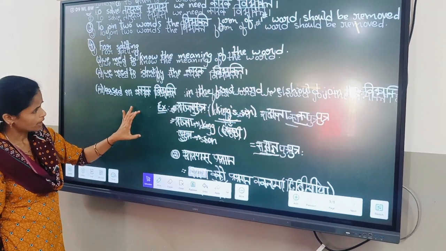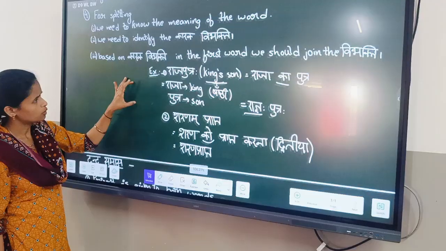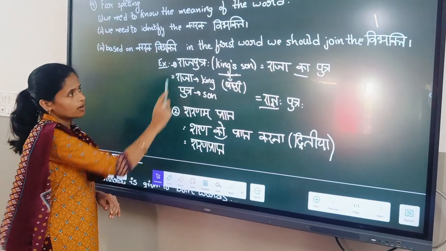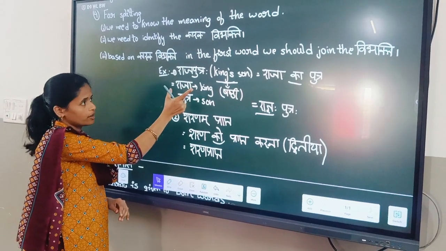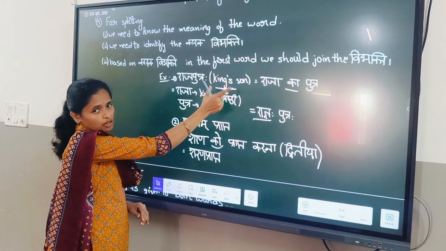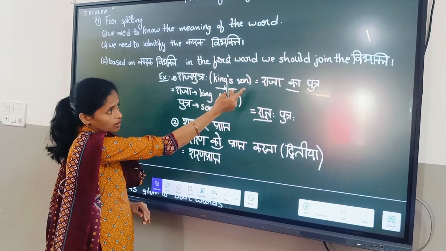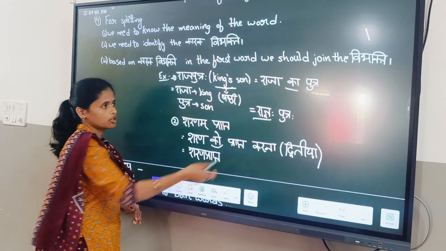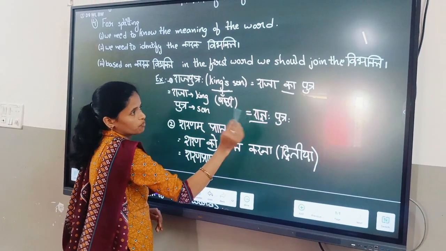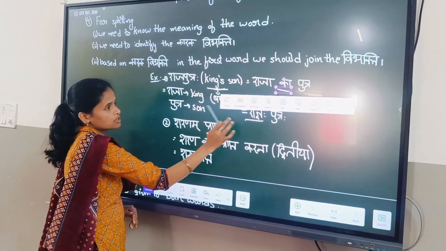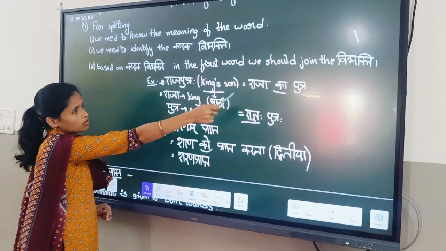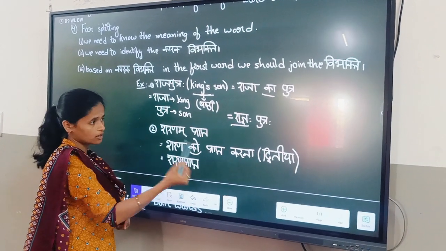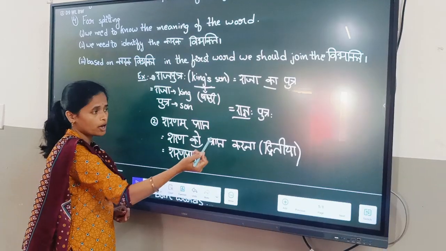This is one example. Look at it. Rajaputra, one word they gave. Rajaputra means king's son. King's son, with the apostrophe s, is used in षष्ठी विभक्ति. In Hindi, राजा का पुत्र. So का we use for षष्ठी विभक्ति. So what will राजा का become? The शब्द रूप of राजा is राजा, राजनो, राजनः, I hope you know.